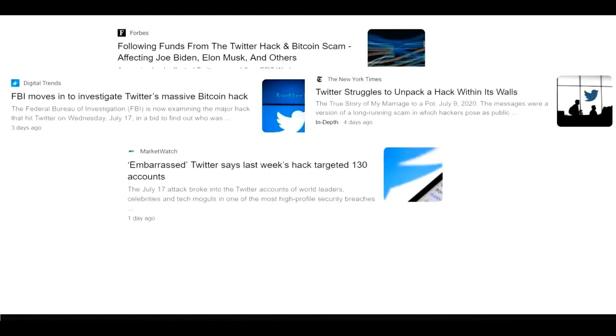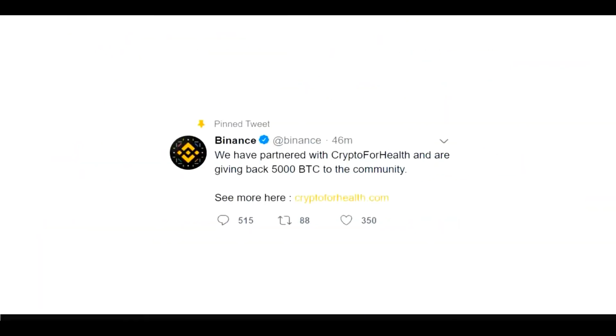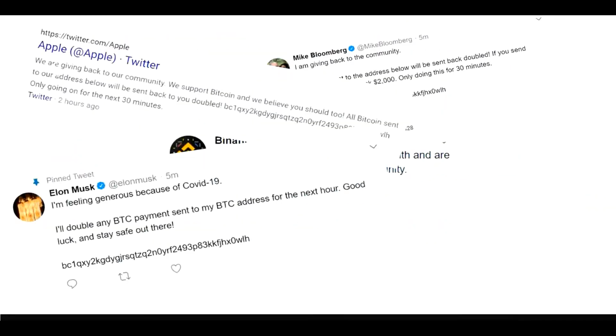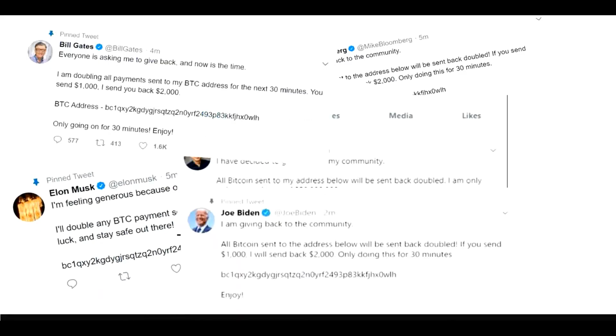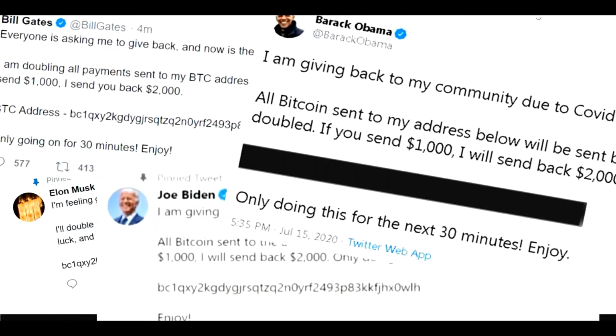So last week we saw one of the massive hacks on Twitter's accounts, and if you're not aware of that hack, I have provided a link in the description so you can read more about it. As usual, the main intent behind this attack was to earn financial benefits in the form of Bitcoin. On July 17, Twitter was in the news for one of the most high-profile security breaches in recent years. Attackers broke into Twitter accounts of world leaders, celebrities, and tech giants, and sent out tweets offering $2,000 for every $1,000 sent to an anonymous Bitcoin address. Why this happens and who is behind it, we are not discussing here.